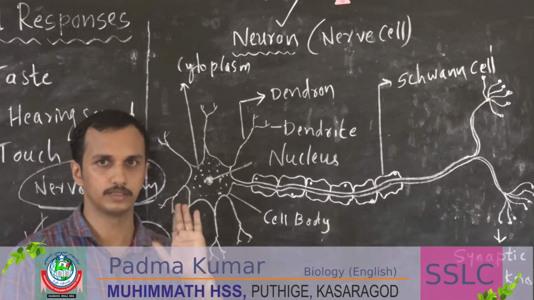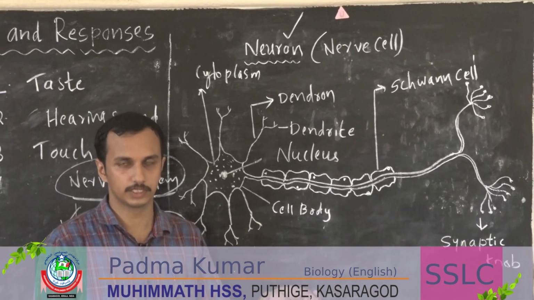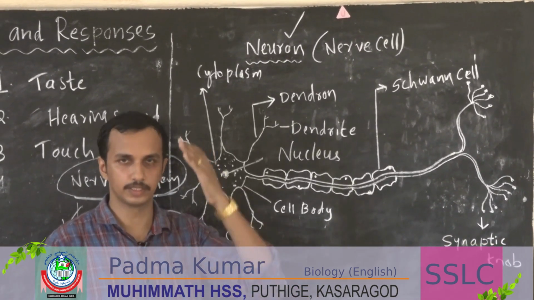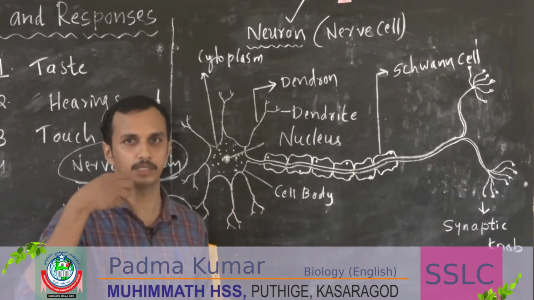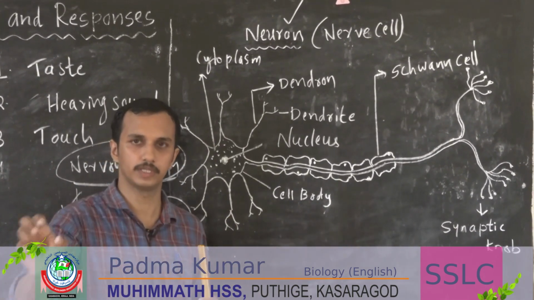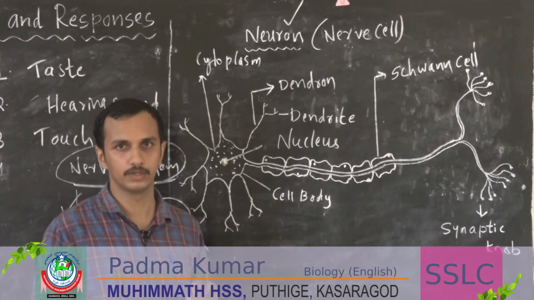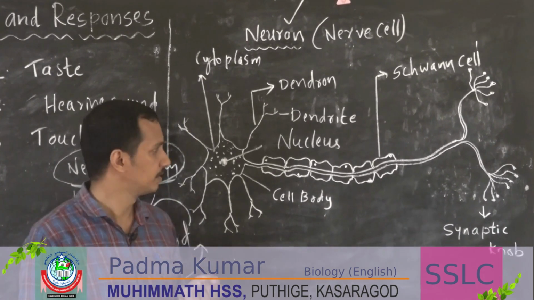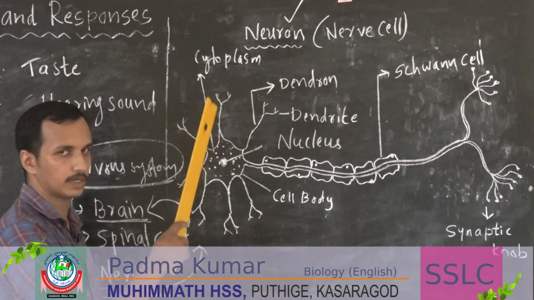It will receive impulses from receptors and send them to the brain, and from the brain it will also receive some information, which will be sent to different body parts. Then only that control and coordination will work. Just see what the parts of a nerve system are. Once again I read.